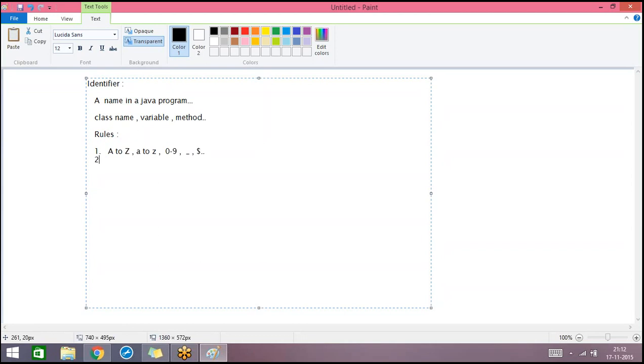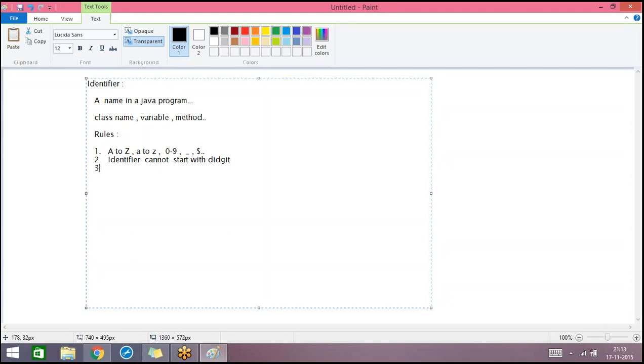And the second thing is we can use alphabets when we choose any name, but an identifier cannot start with a digit. It can contain a digit, but it cannot start with a digit. That's another rule. This is the second rule.